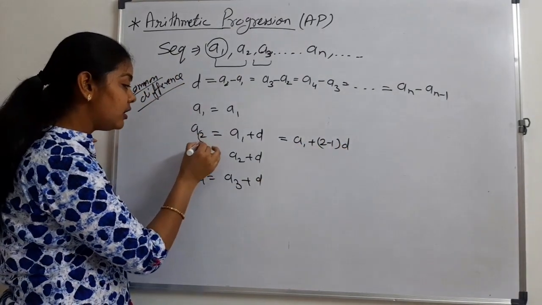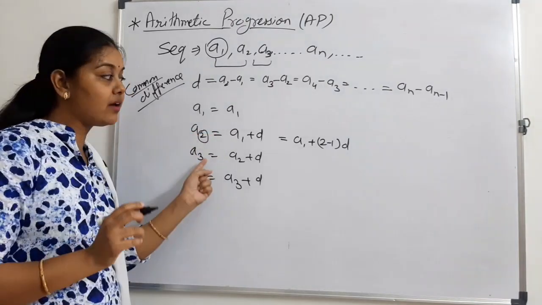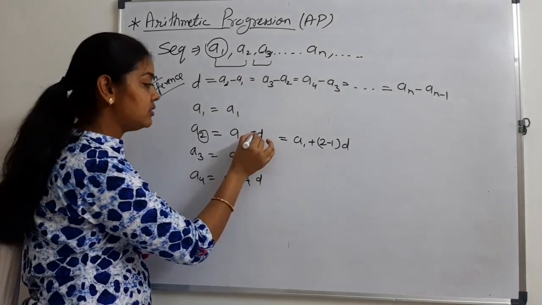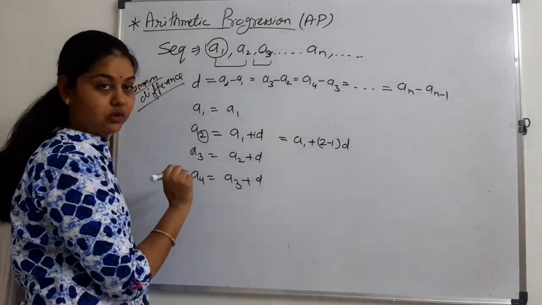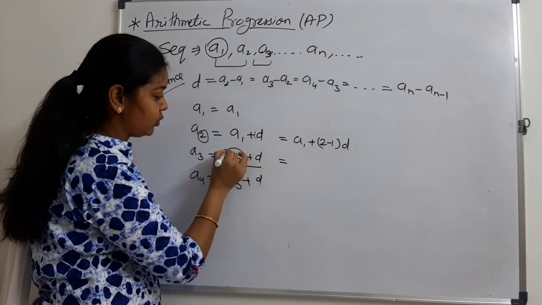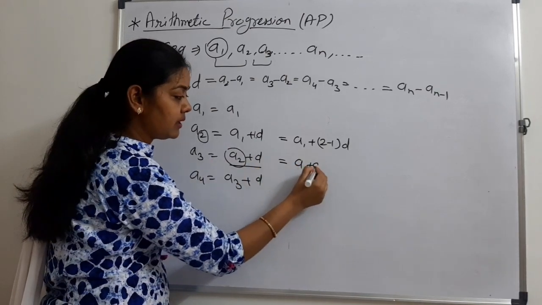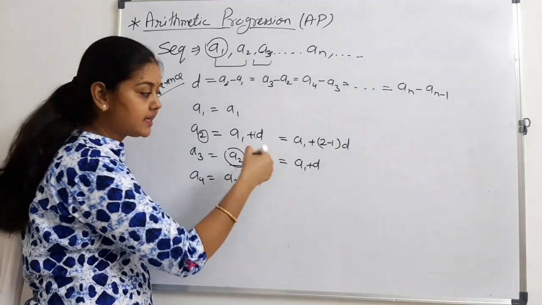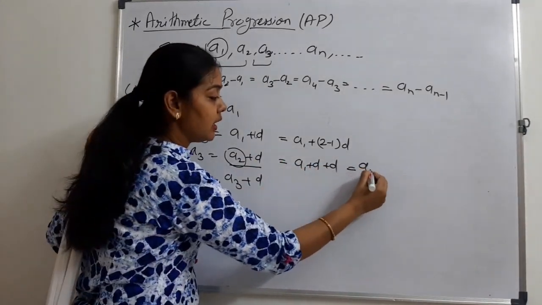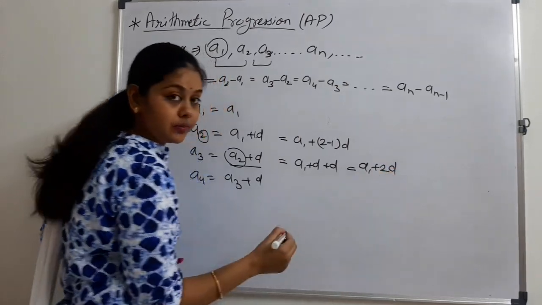To make a relation with this 2, I have just manipulated this term. I have written this 1 as 2 minus 1. How could we write this? A2 is A1 plus D and 1D we already have. That is again D. It means A1 plus 2D.